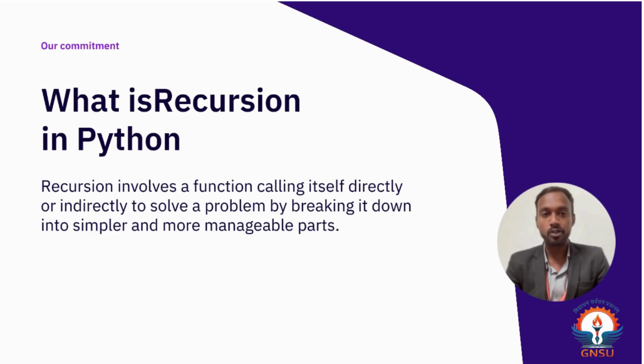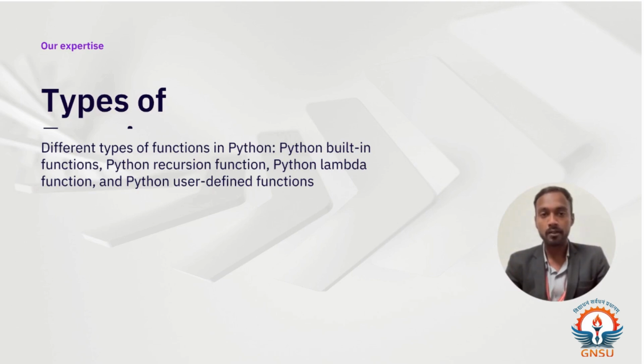Recursion involves a function calling itself directly or indirectly to solve a problem by breaking it down into simpler and more manageable parts. Types of functions. Different types of functions in Python: Python built-in functions, Python recursion function, Python lambda function, and Python user-defined functions. We know there are many types of function, but I will discuss recursion and how it works.